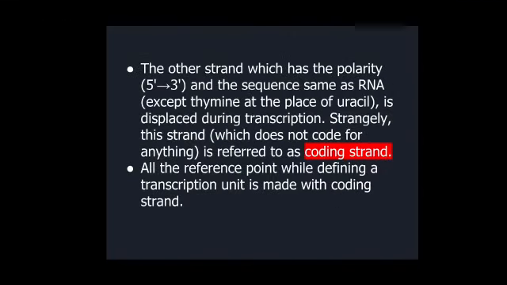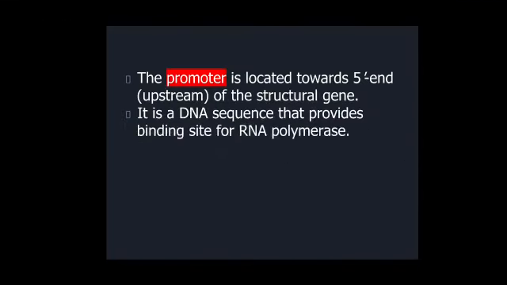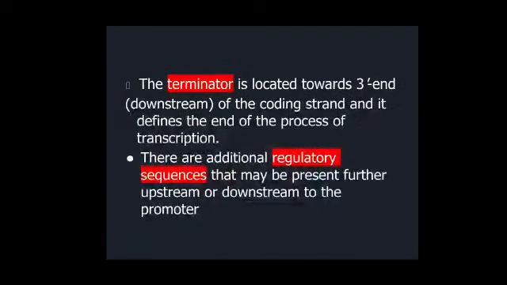So the promoter is located toward the 5 prime end, upstream of the structural gene, and it is a DNA sequence that provides the binding site for the RNA polymerase. The promoter is basically the region where the enzyme, DNA dependent RNA polymerase, will bind and initiate the process of transcription. Okay, we'll be studying this in detail in the later slides.